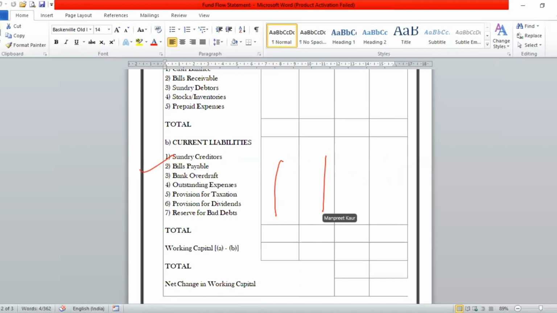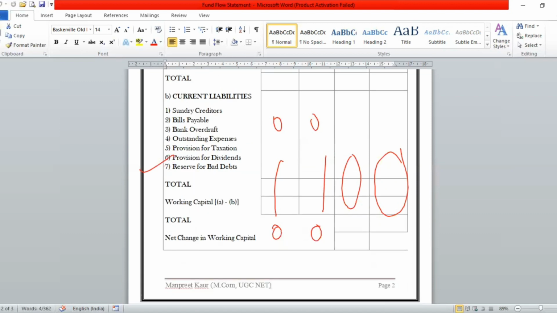And then you have to keep the total of both, the total of current assets also, and then you will decide whether the working capital has increased or decreased. Again, we will be doing a practical question that will make the idea more clear. Afterwards, you will check whether the working capital has increased or decreased by working out the changes here.